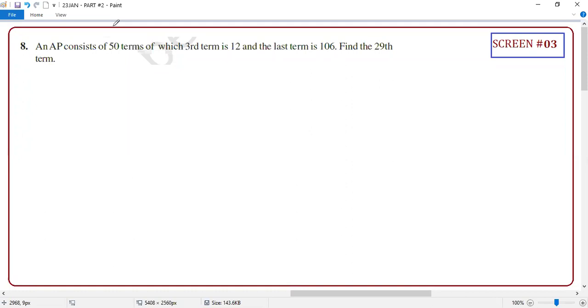Okay, consider this. An AP consists of 50 terms. The third term is 12, and the last term is 100. Here is the matter: what is the last term? A50. That's why they are giving the number of terms. What do you need? A29. What a beauty, student.